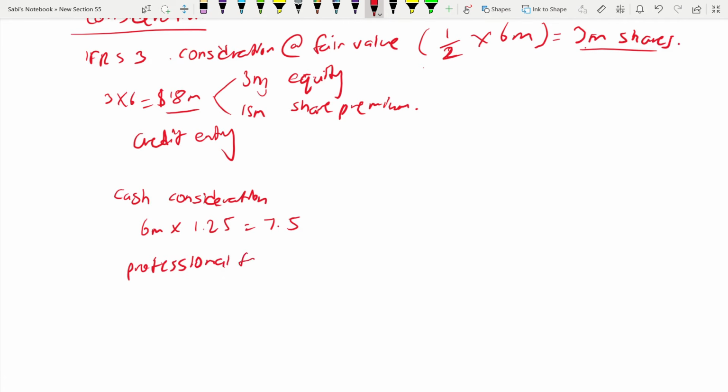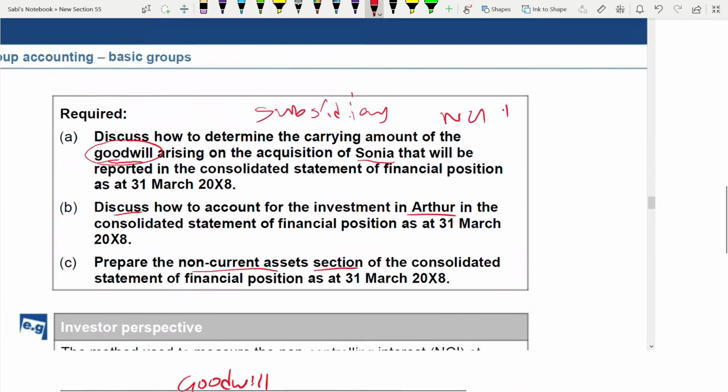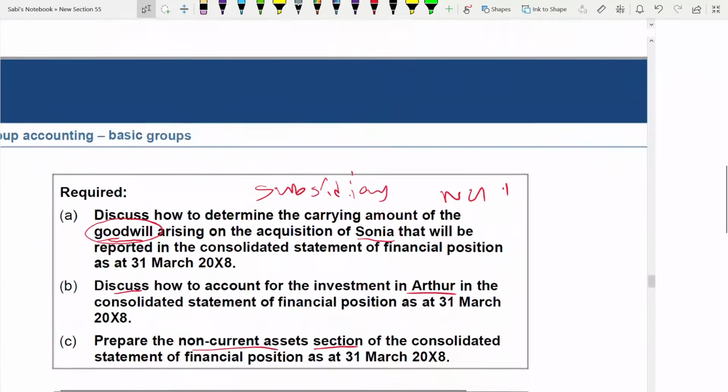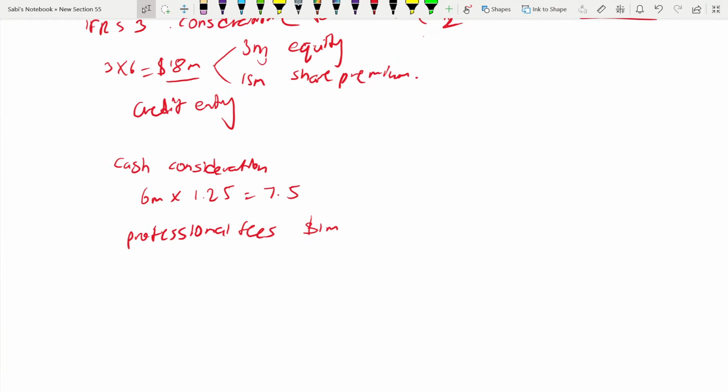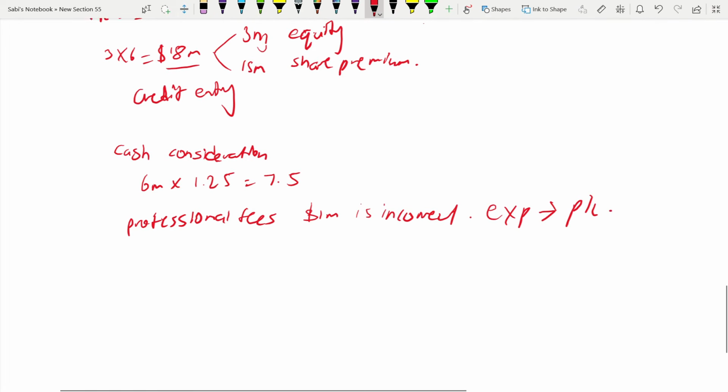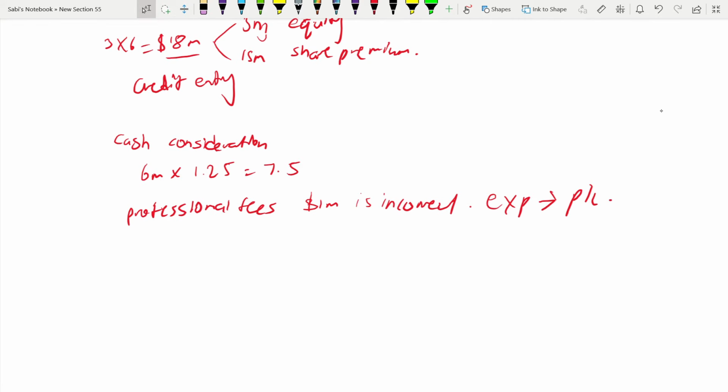Okay, this needs to be ignored. This 1 million they have included in the investment, but it's wrong. You should not take the professional fees, rather it's an expense. So this is incorrect, the current treatment. So this must go as an expense in the P&L. You have to take it out from the investment. Next, fair value of net asset.